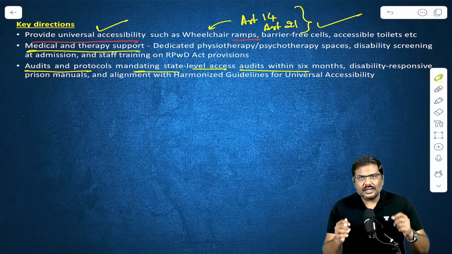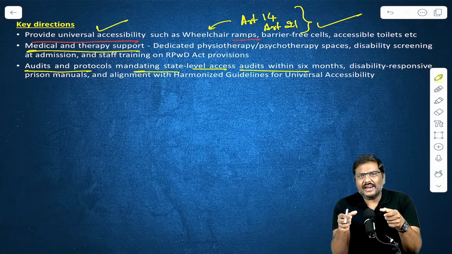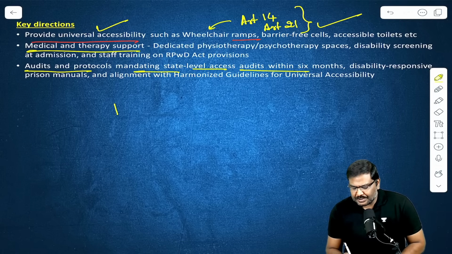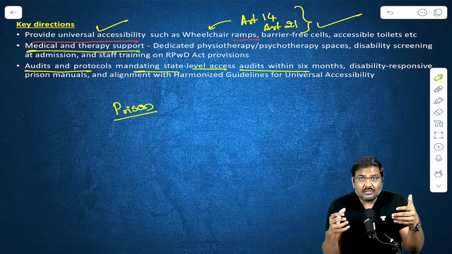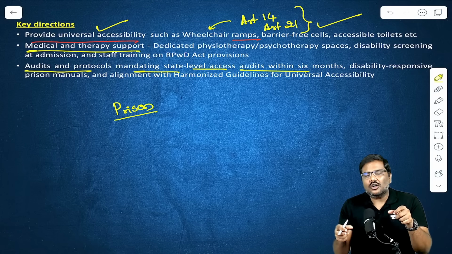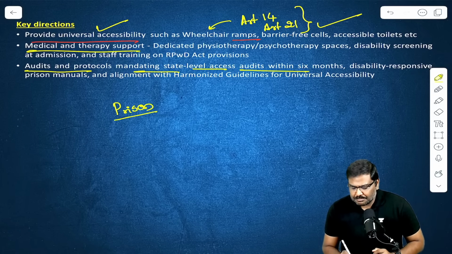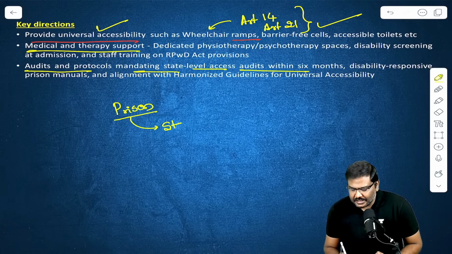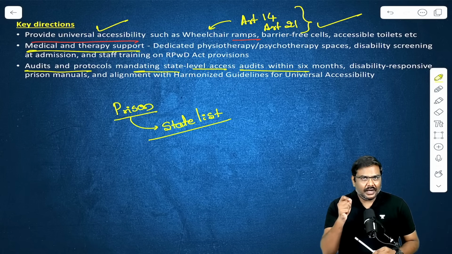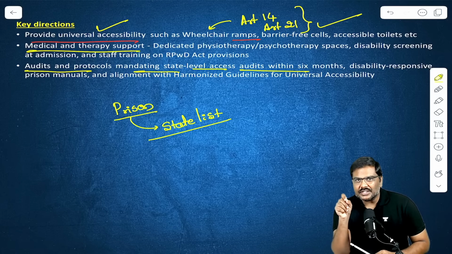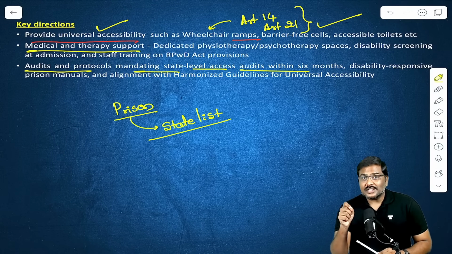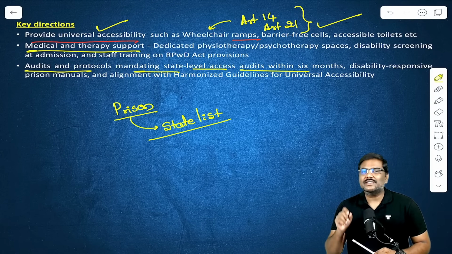And those who are wondering why state governments are being directed, please remember the division of powers between the Center and the state governments in the Constitution of India. Under Schedule 7, prison is an entry in the State List. That's the reason the states are directed. States are supposed to provide these kinds of facilities.